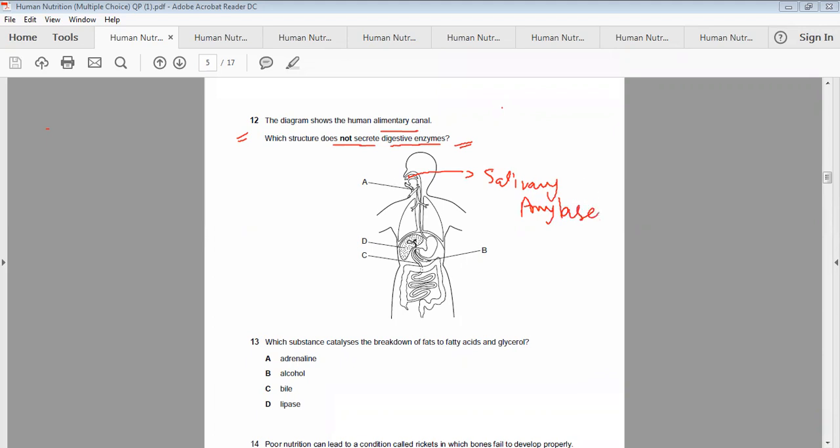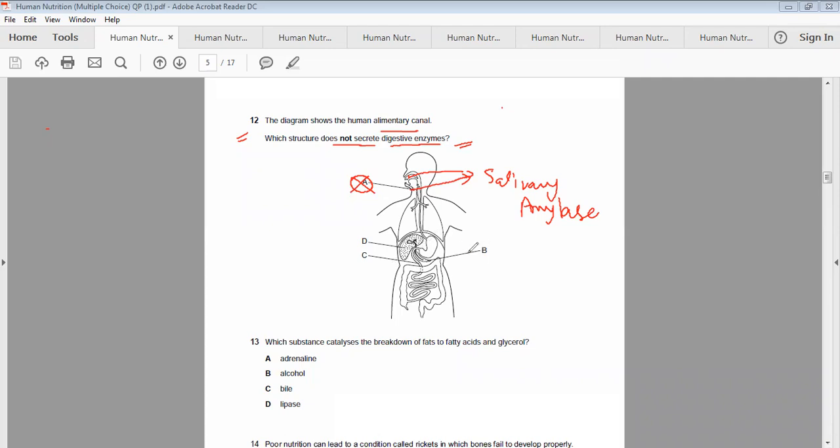Yes, definitely it secretes salivary amylase and it's a digestive enzyme. And option A is not the correct one because it is the salivary glands. ठीक है, they secrete salivary amylase, a digestive enzyme. So A is not the correct option.